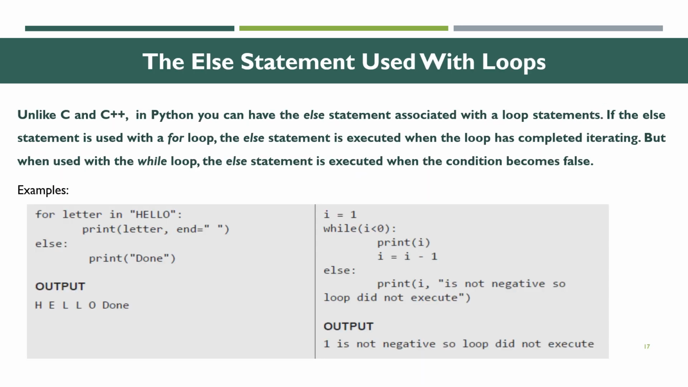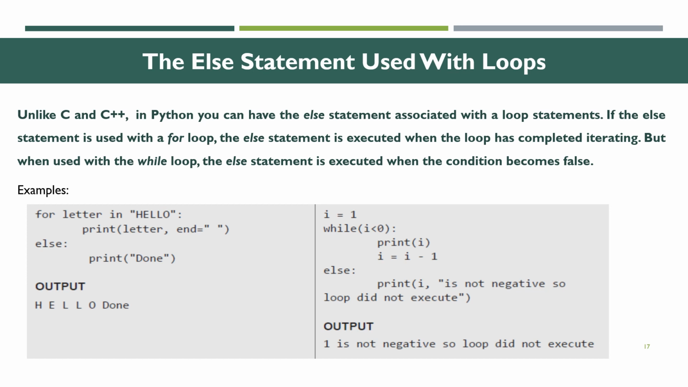Next one we are going to see about the else statement used with loops. Unlike C and C++, in Python the else statement can be associated with loop statements. If the else statement is used with a for loop, the else block is executed when the loop has completed iterating, or until the condition becomes false. For example, for letter in 'hello', print letter, comma, end in sequence, else print done. What will be the output?